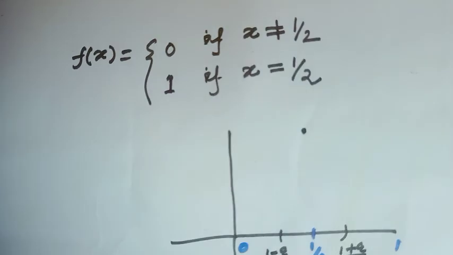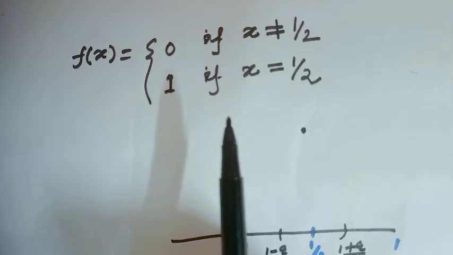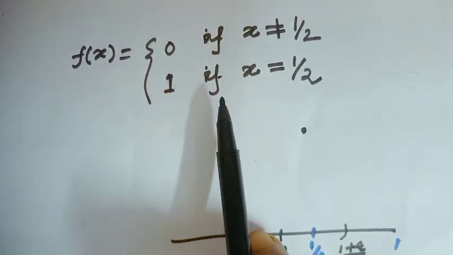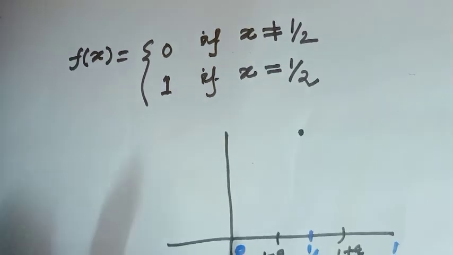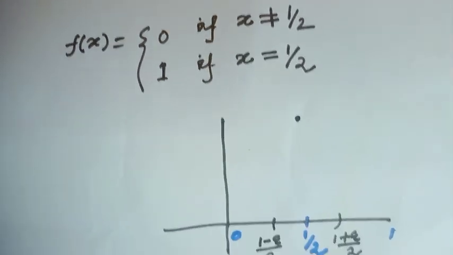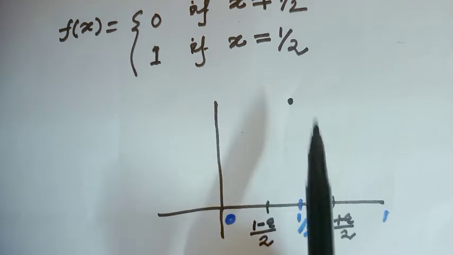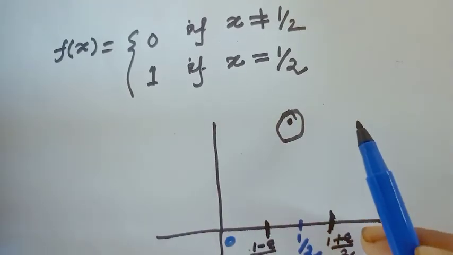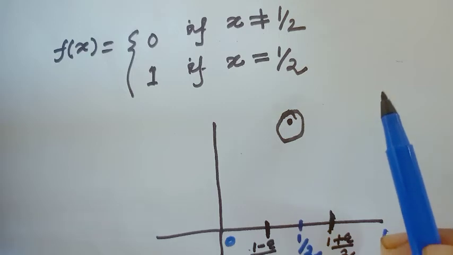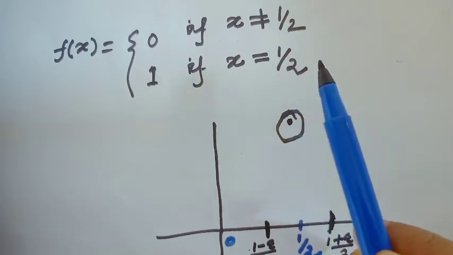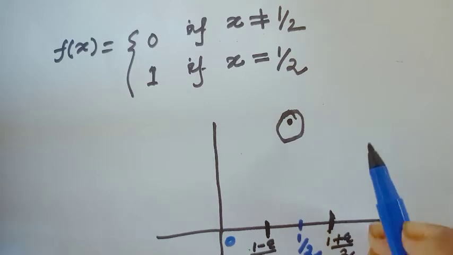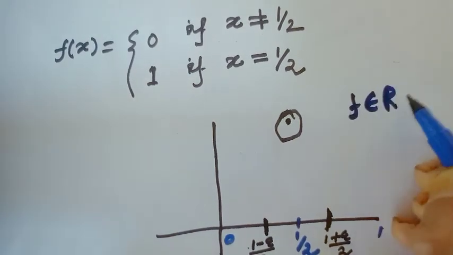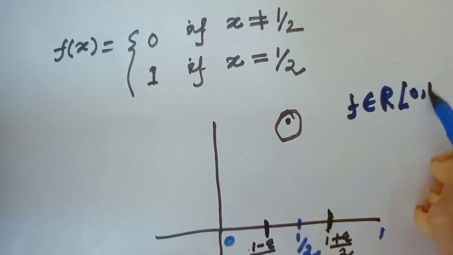So, one similar type of question also. f(x) equal to 0 when x is not equal to half and 1 when x equals half. Notice here the discontinuity is only at the point half, because at the point half the functional value is 1. Since the function is bounded and there exists one discontinuity, that means finitely many discontinuities, so by the theorem, obviously f is Riemann integrable on the interval 0, 1.